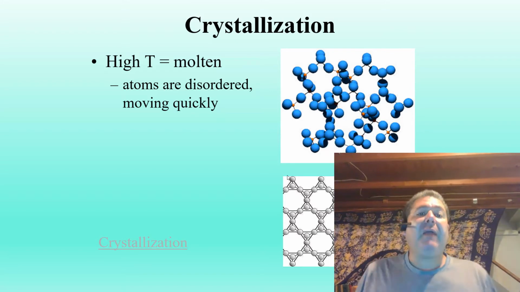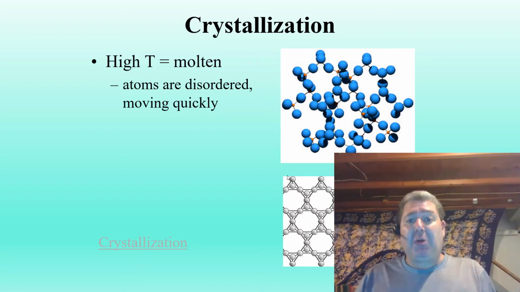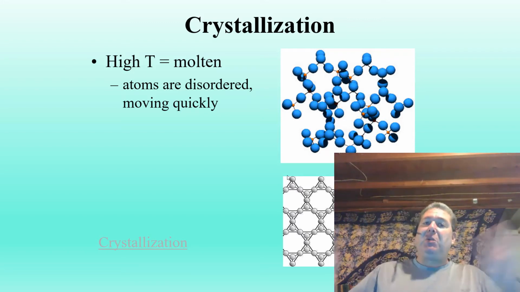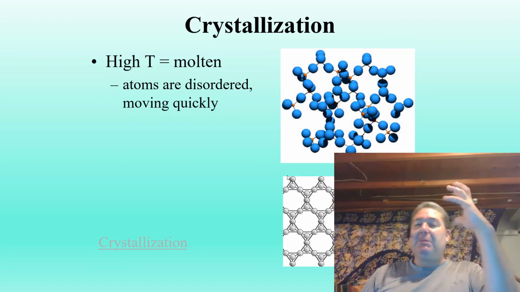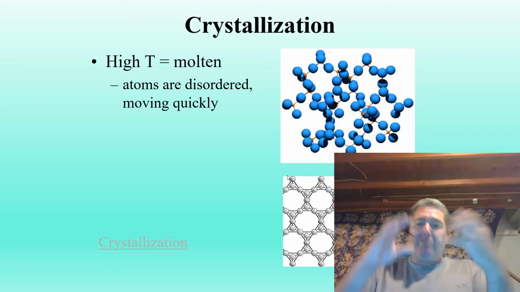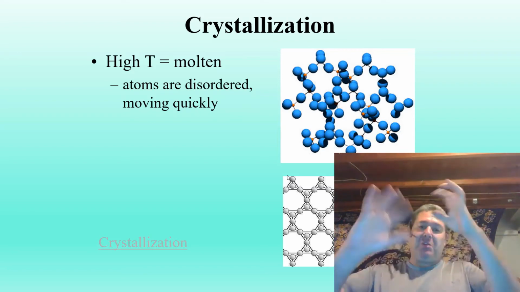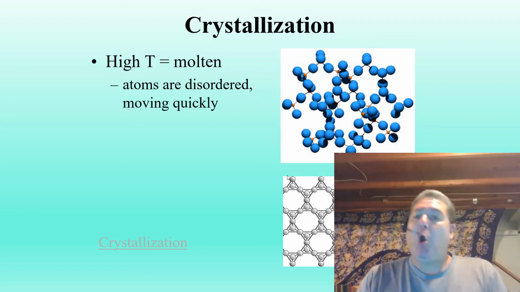So at the highest temperatures, there are no crystals, there is no solid form. It's all liquid. All these atoms and ions are disordered, moving around quickly. But as we start to cool things down, now they can start to stick together, start to have parties, make crystals. And then now we have, say, an olivine or something.